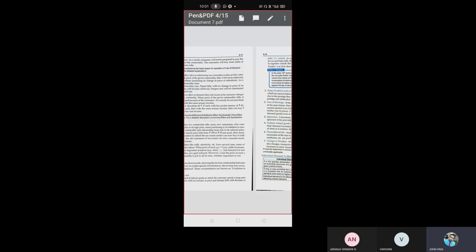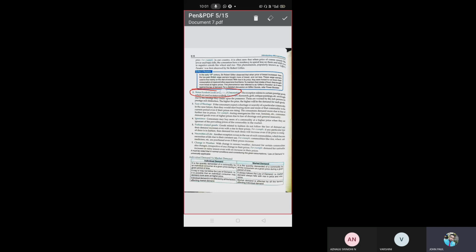The second one is status symbol goods. What do you mean by status symbol? Like antique paintings. What is an antique painting? Do you all know the Mona Lisa painting? What is the cost of that painting?